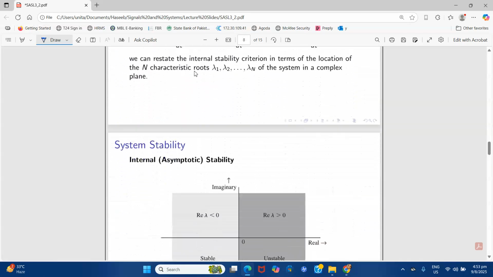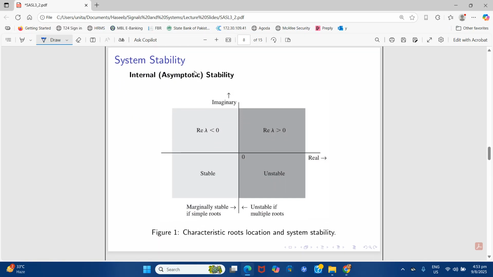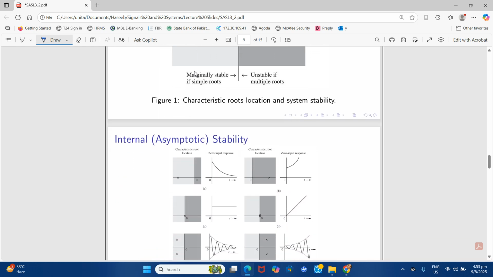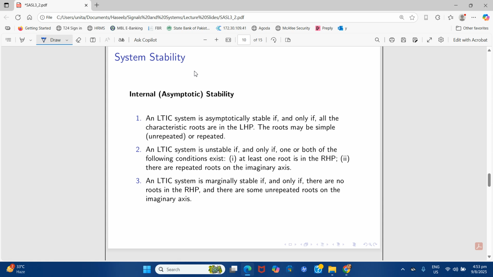Or in simple words, we can say that if the characteristic roots for a system are in the LHP, then it is internally stable. So the main condition for internal, asymptotic stability is that a system is stable if and only if all the characteristic roots are in the LHP, left half plane.